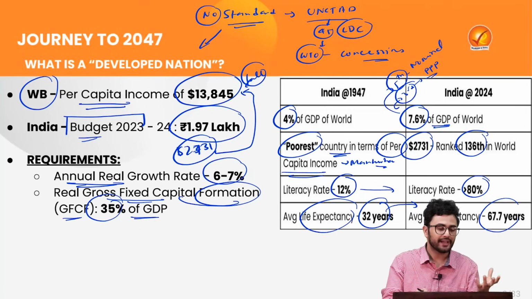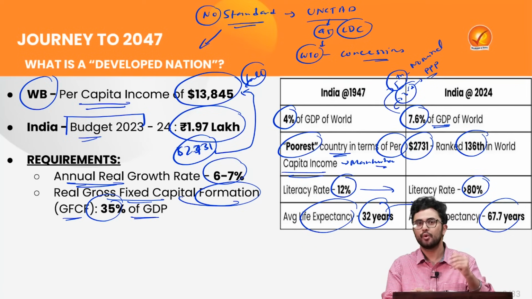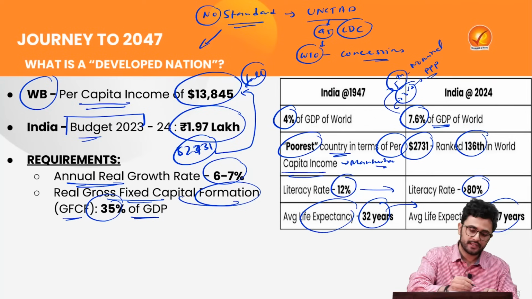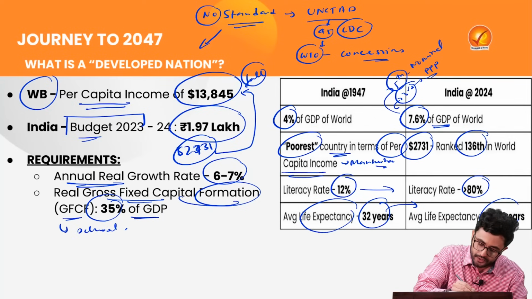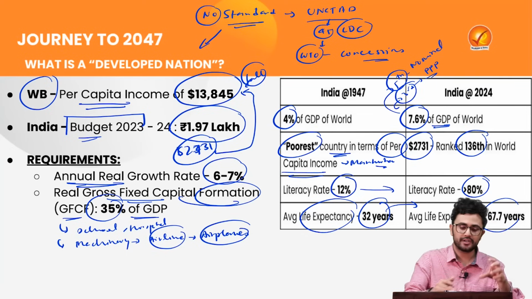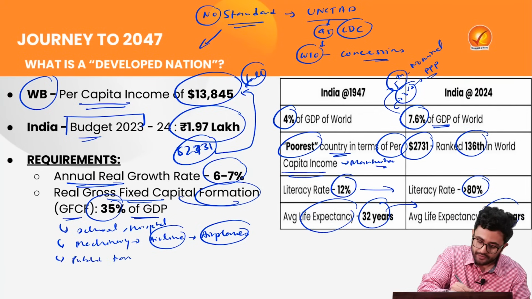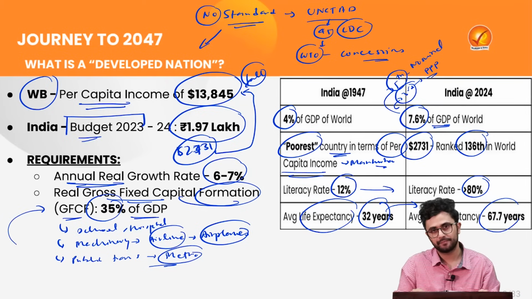Now, what do we mean by gross fixed capital formation? It is basically any kind of capital investment which provides us with significant returns over a long period of time. For example, if the government is building schools, hospitals, or if it is purchasing any kind of machinery. So for example, let's say there is an airline company and that airline company has bought a fleet of airplanes, so that will constitute gross fixed capital formation. Also, if the government is developing public transport infrastructure such as metro, that will also fall in the category of GFCF.